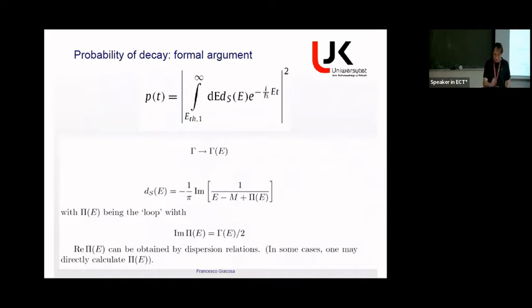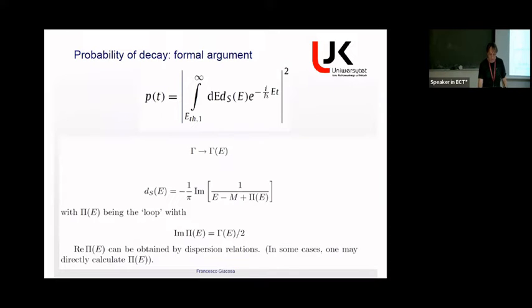So this is just a formula argument for how I calculate this probability, the survival probability actually. The idea is that the decay width is not a constant, it is a function of the energy. So then the spectral function takes a form, it is the imaginary part of the propagator. This is in quantum mechanics, not in quantum field theory, but in quantum field theory basically it is the same. And the imaginary part of this loop is actually the decay function, which is, in the limit in which this gamma is a constant, I go back to the Breit-Wigner and to the exponential decay.